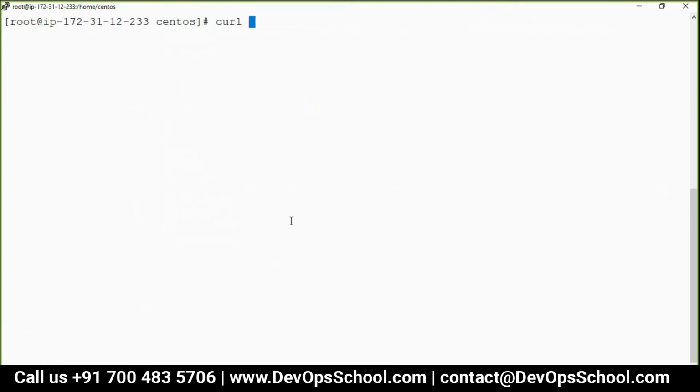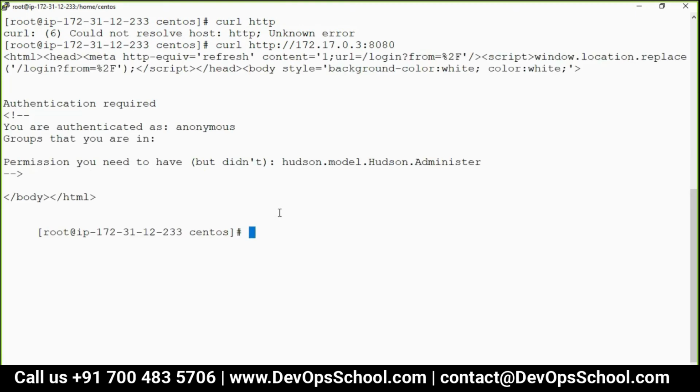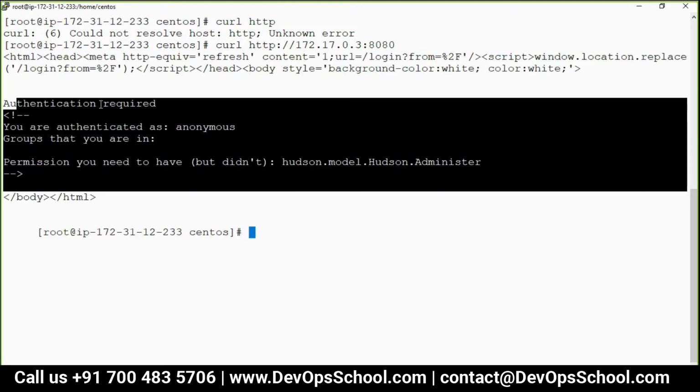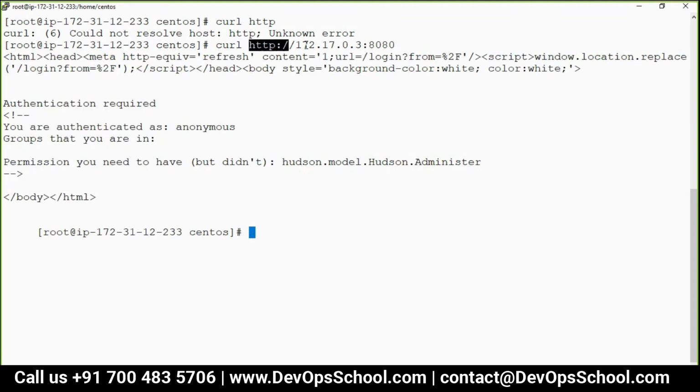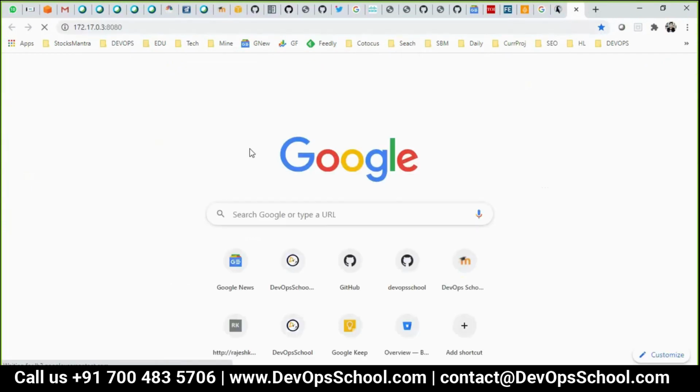Now can I check first whether it's running locally or not? The curl HTTP, your IP address and 8080. Are we running this? See, it's running, its authorization page for the Jenkins. Now, same IP address, can I run it from the machine? No. So what is the reason for it?